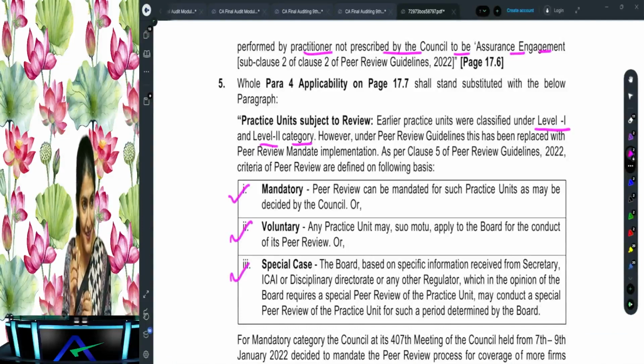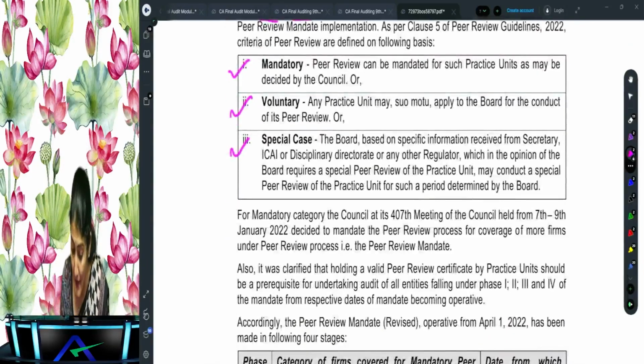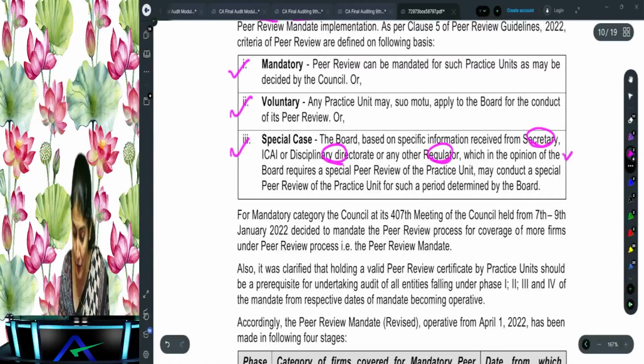You understand? What does it say? For the purpose of the applicability of the peer review, all the CA firms are to be divided as mandatory, where you need to get a peer review done, voluntary, where you want to get a peer review done, or a special case. Special case is where information is received from the Secretary of ICAI or the Disciplinary Directorate or any other regulator. In that case, a special review would be conducted.